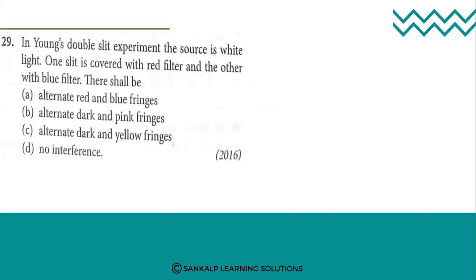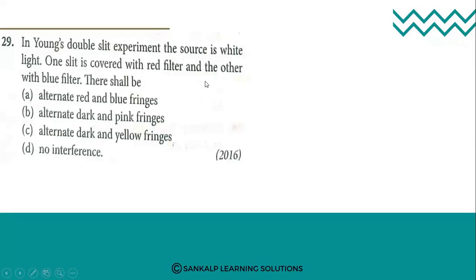Question: in the double slit experiment, the source is white, one slit is covered with a red filter and the other with a blue filter. There shall be. Read the question and understand this one clearly. In Young's double slit experiment, the source is white light.